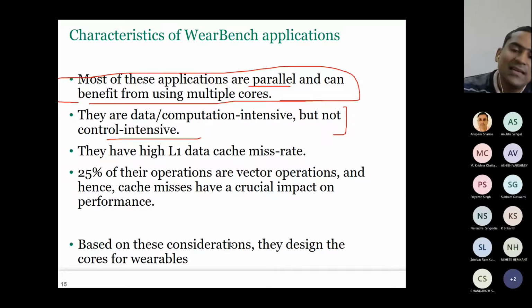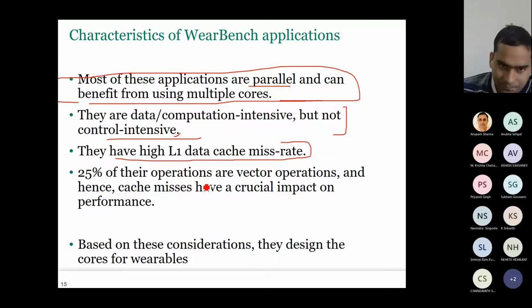Hexagon DSP. There we had that DSP, and the objective with that was that the DSP should be able to do both control code and multimedia code. For multimedia code, we have the vector engines, and for control code, we have the scalar threads or scalar engine. Now here these are not control intensive, so we don't need a DSP. They have a high L1 data cache miss rate.